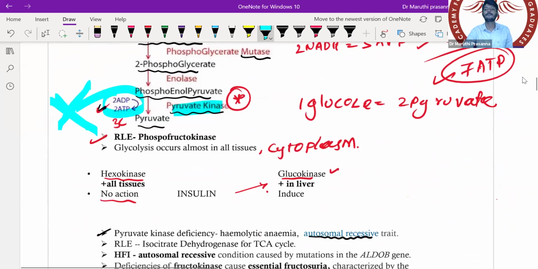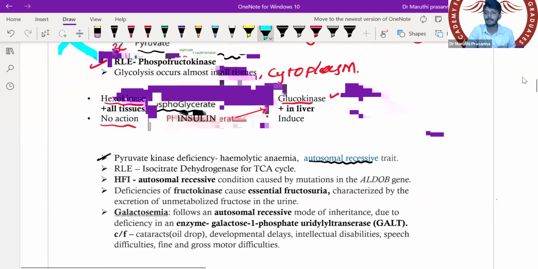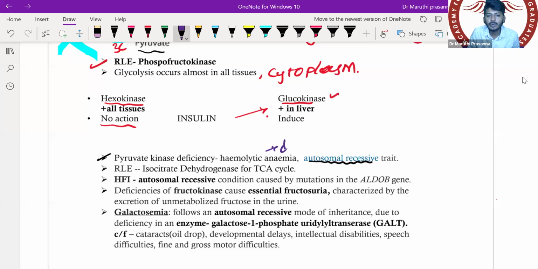So that is only the lack of pyruvate kinase. Lack of pyruvate kinase causes hemolytic anemia due to what? Due to lack of ATP. If there is a lack of ATP, which pump will fail, sir? Come on, quickly tell me. If there is a lack of ATP, it causes failure of sodium potassium ATPase, which leads to an increased amount of sodium inside the cell, which pulls in more water. More water comes inside and causes the bursting or breakdown of RBC. So that is your pyruvate kinase deficiency.